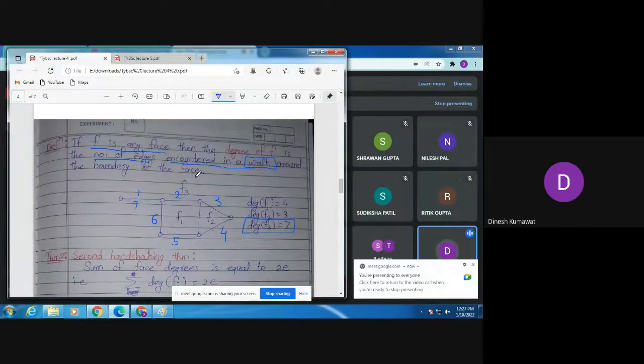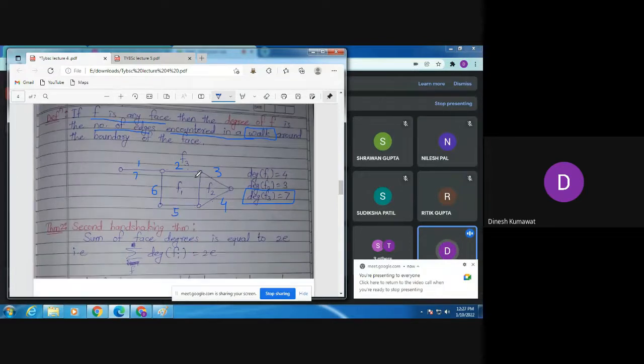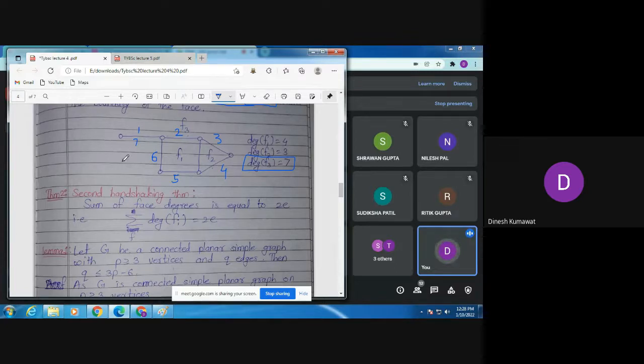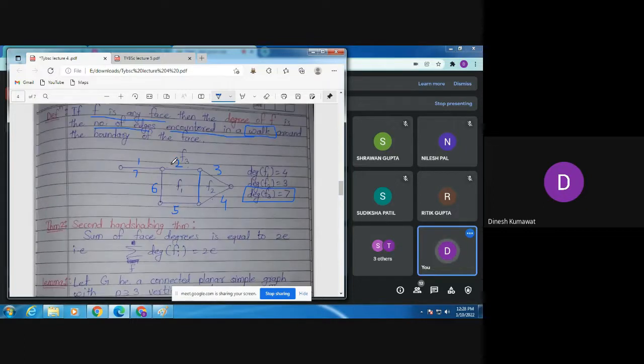Now in our semester 5, we have already studied what is called the handshaking theorem. Yes, Ritik? Sir, the middle edge beside F2, we did not count it. See, that will be counted only in the regions F1 and F2. But for this unbounded region, we are walking along the outer part. So for the unbounded region, this edge is not needed. Okay sir. Okay, so in this way we are going to calculate the degree of a face.